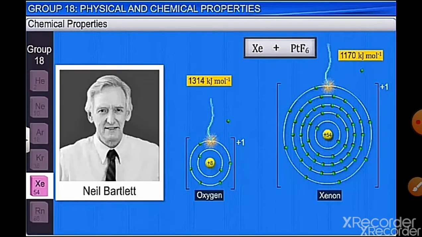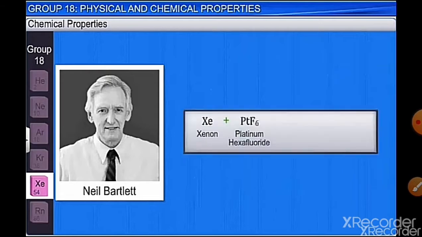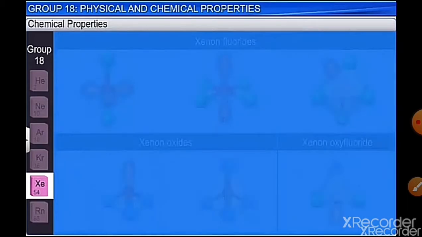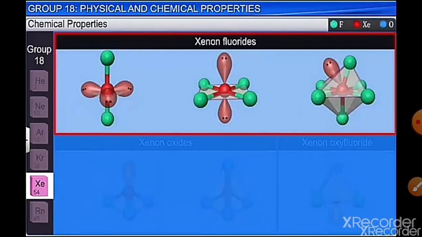So xenon would also react with platinum hexafluoride to form a complex, and this was basically done by Neil Bartlett. So he used Xe and treated it with PtF6 to form a new compound. He got a new compound for Xe because it has a similar ionization enthalpy to that of oxygen. So xenon forms a number of compounds like xenon fluorides.